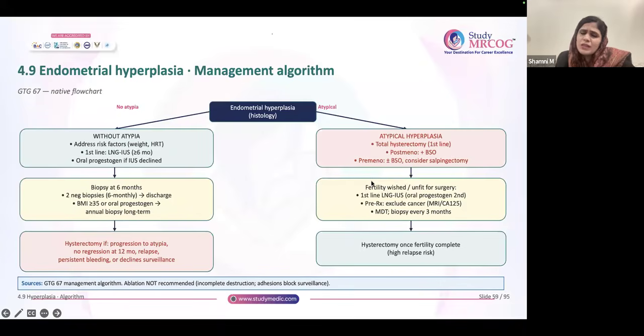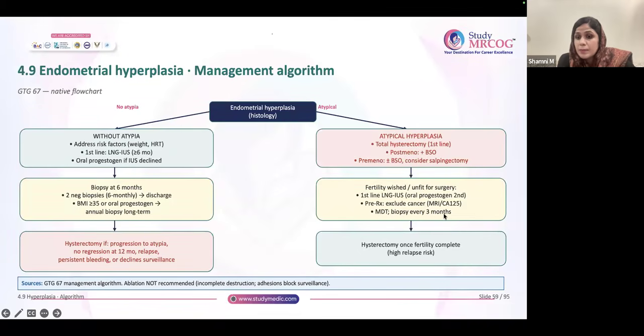Suppose the patient doesn't want surgery or she's unfit for surgery. You try to counsel her, she's not willing. What will you do? Give her Mirena, but an MDT should be involved. Do an MRI. Why MRI? You have to rule out concurrent endometrial CA. It is 43%, right? Do an MRI, CA 125 because ovarian CA 4%. MDT discussion, and then go for 3 monthly biopsies.